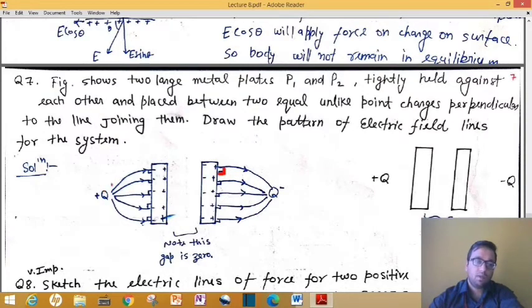Here also this plus q charge is placed and this minus charge is placed, so the electric field line is always away from the positive charge and towards the negative in the form of a curve. You have to make this electric field line at 90 degrees, meaning you can't make any line like this at other angles, more than or less than 90. You have to remember these things properly.